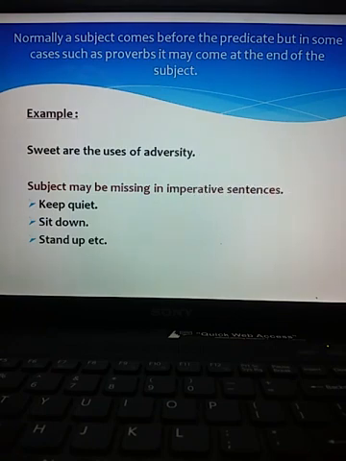Here, the subject may be missing in imperative sentences also. Examples: keep quiet, sit down, stand up, etc. The subject may be missing in imperative sentences. There is a command, so there is no subject.